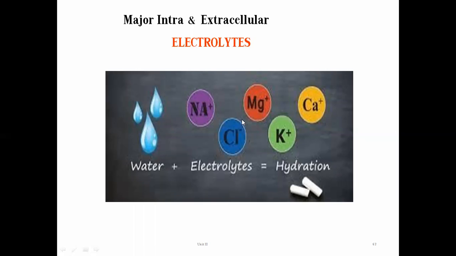The presence of these ions and fluids in our body, whether organic ions or inorganic ions, their concentration is maintained in such a way that all the cells of our body have the same type of environment. Now, in our body, various regulatory mechanisms are also going on simultaneously, which operate and are able to control the ionic balance of our body.